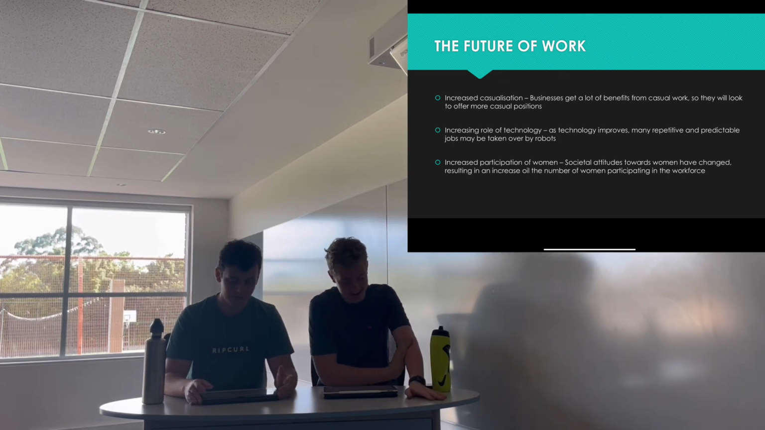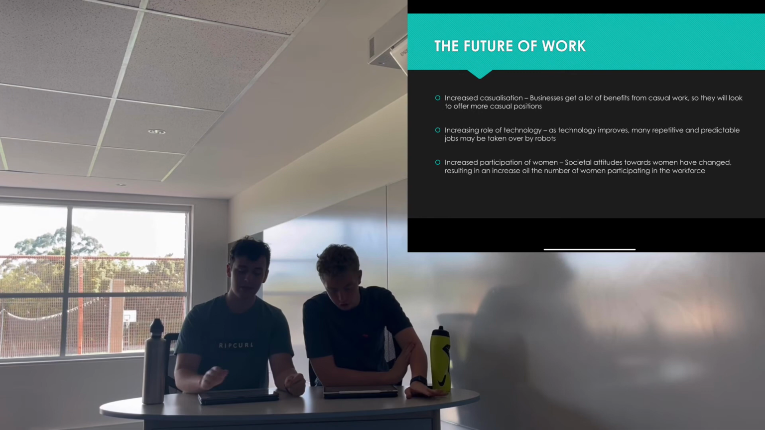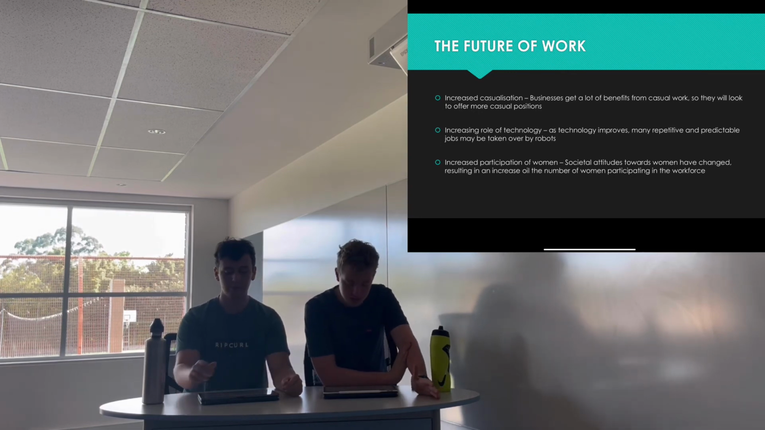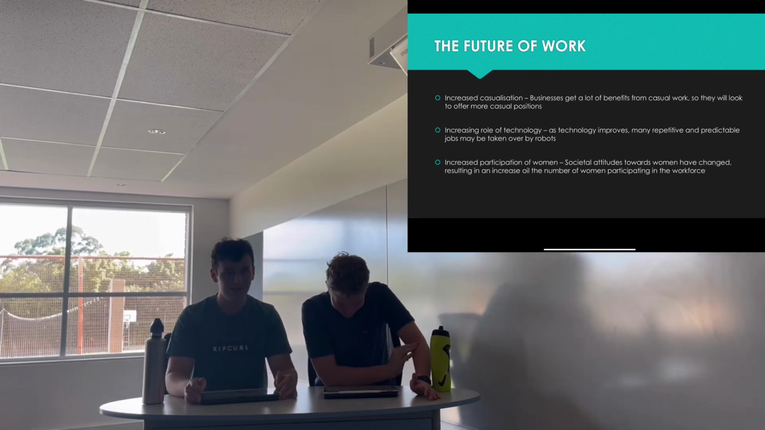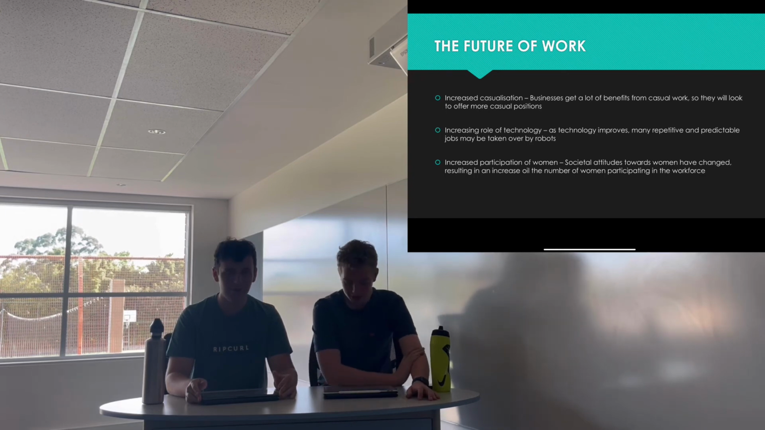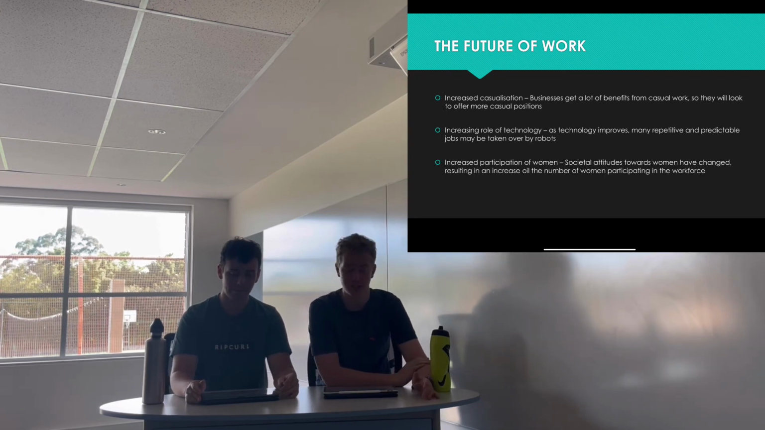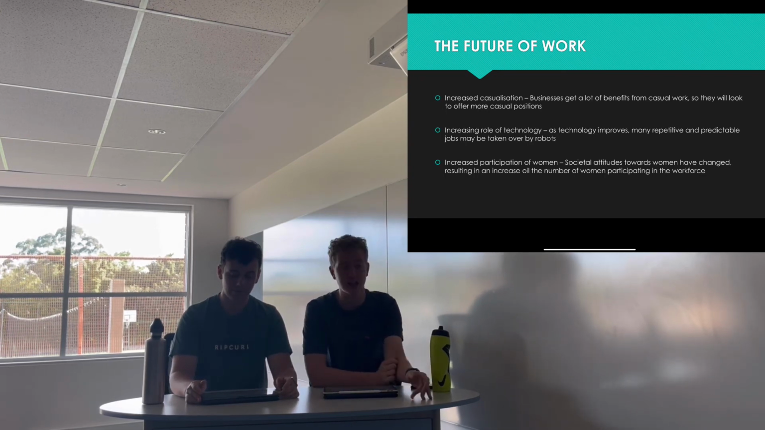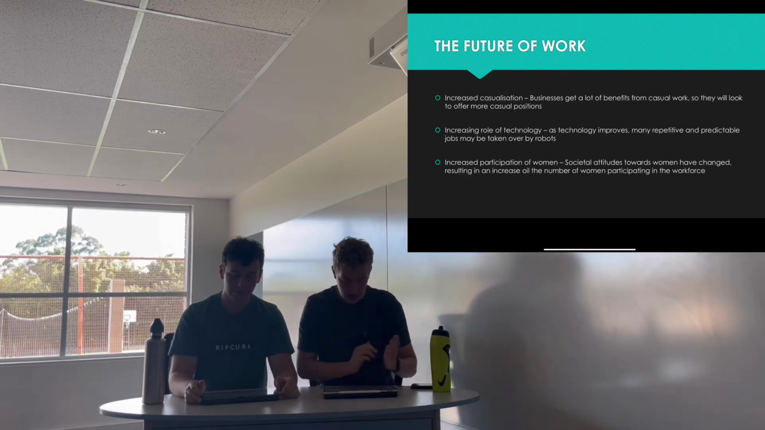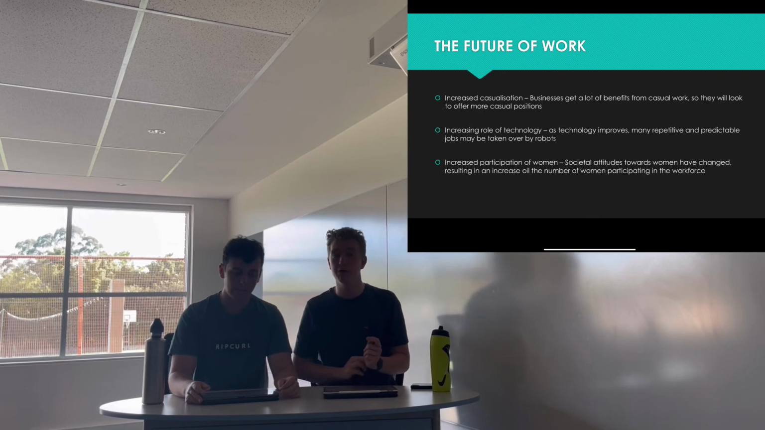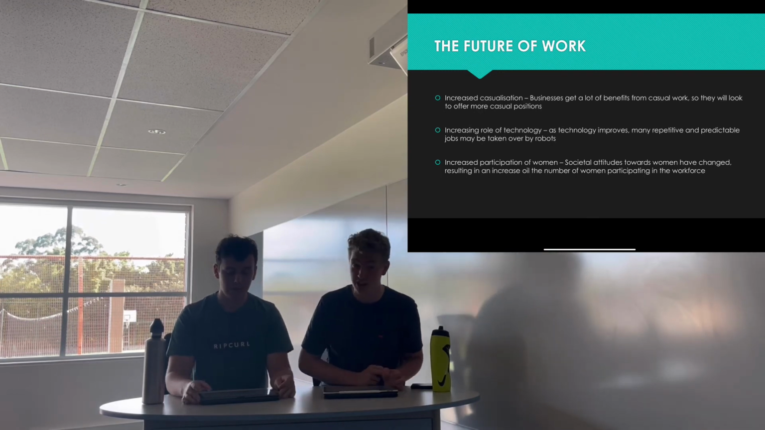So secondly, we see the increasing role of technology. So this is pretty easy and pretty simple. A lot of repetitive and predictable jobs, like those in manufacturing, can easily be taken over by robots. A number of businesses, however, have put a keen focus on reskilling their workers to be more employable in a changing workforce, which is very nice of them.